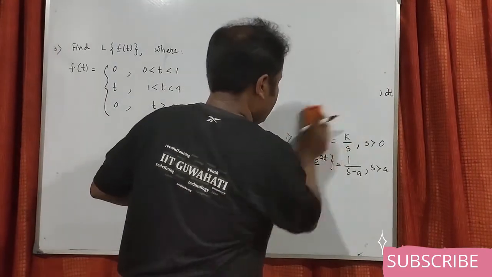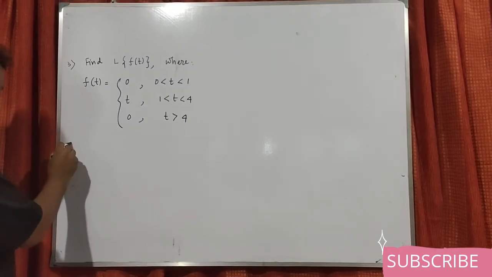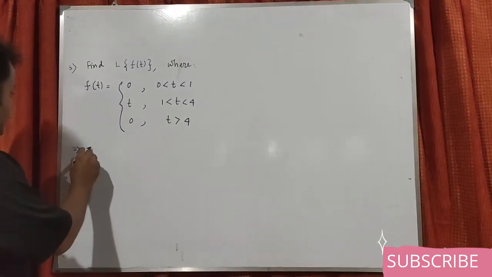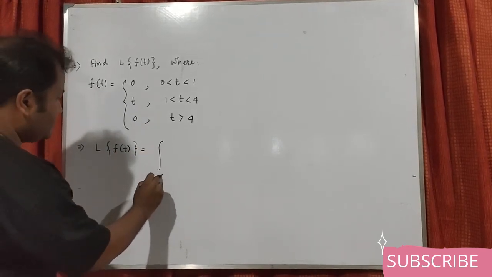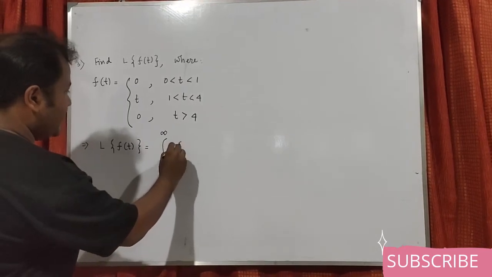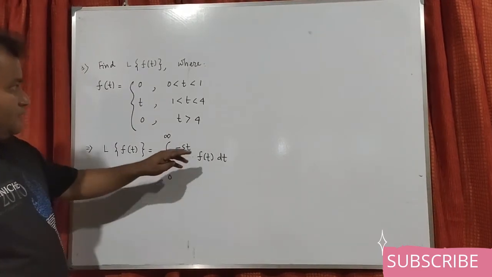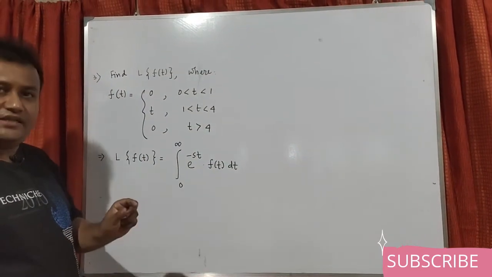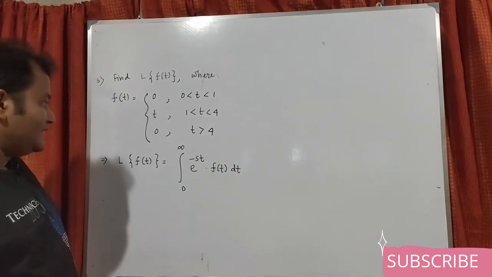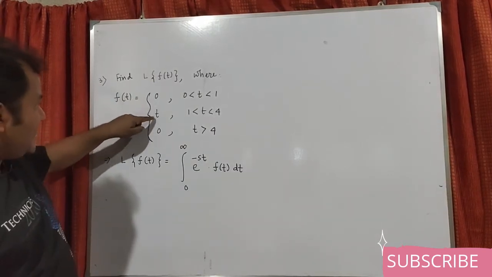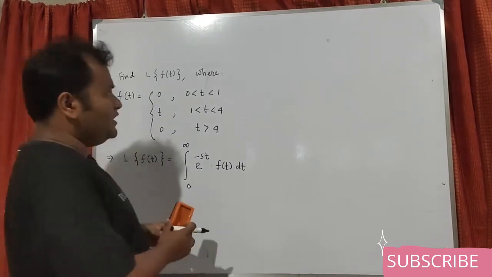We basically use the formula: L of f(t) equals the integral from 0 to infinity of e to the power minus st into f(t) dt. Now you see, in the previous two problems, f(t) was a single function. Either it was e to the power at or it was a constant k, something like that. But here f(t) is a bifurcated function, that is, there are three definitions given. So what does f(t) look like?